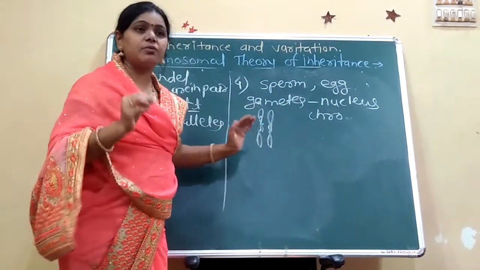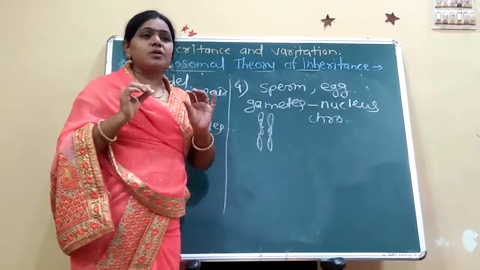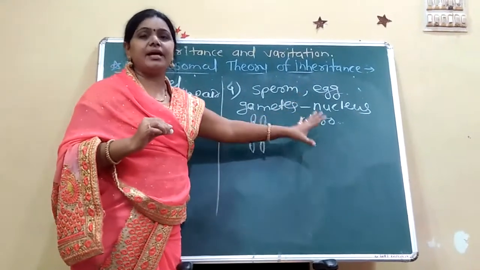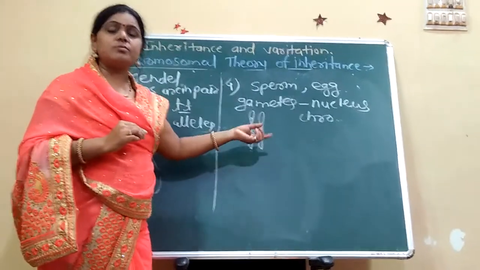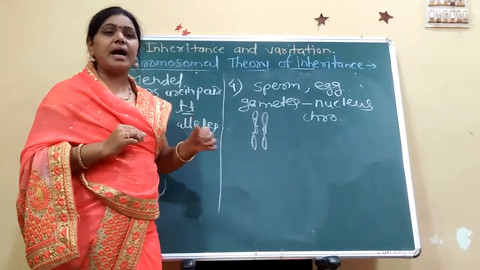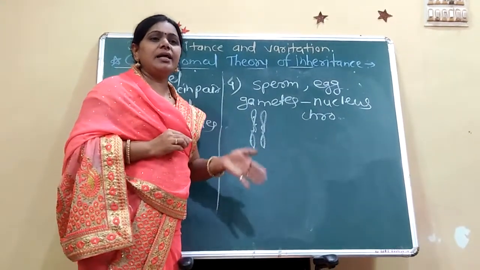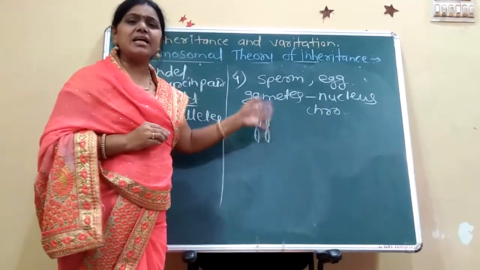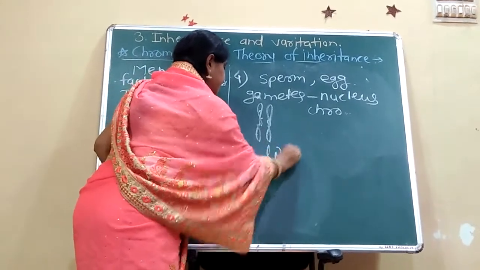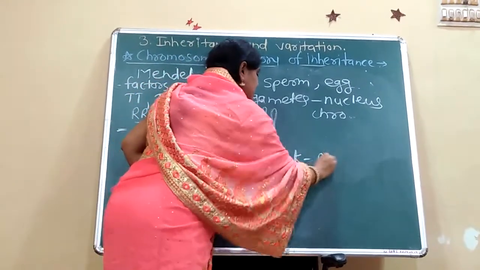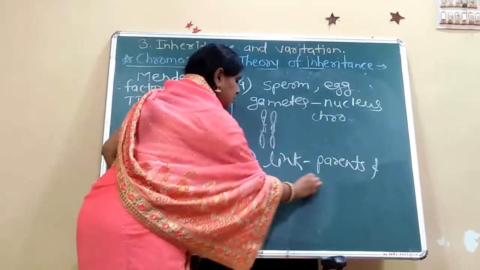That means the fourth one is that the nucleus of gametes contains chromosomes which carry the hereditary traits. Then these chromosomes are the link between parents and their offspring. The fifth one is the link between parents and offspring.